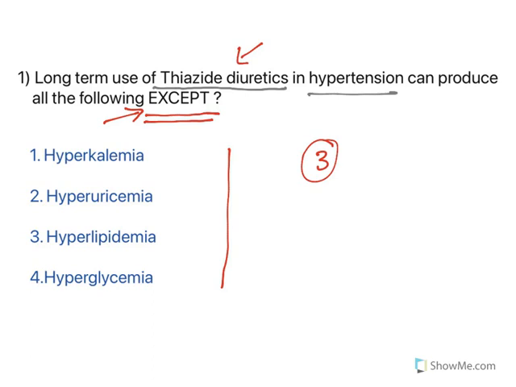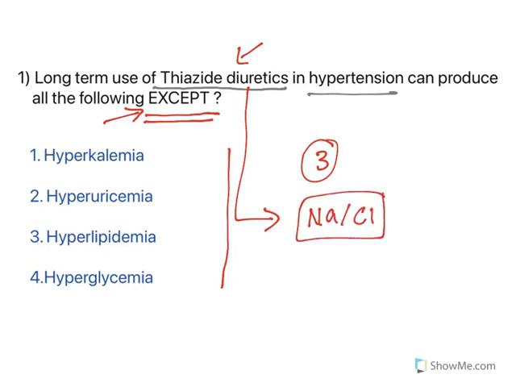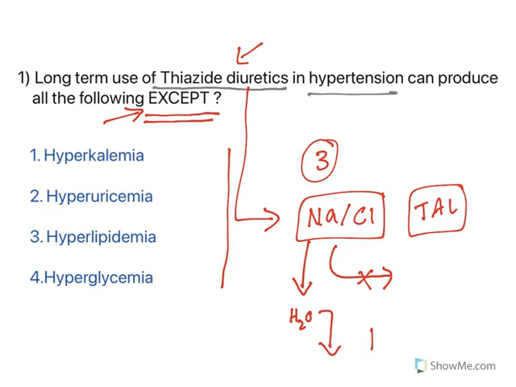But before getting into that, let us understand what thiazide diuretics are. Thiazide diuretics inhibit the sodium chloride symporter. So when the symport is blocked, reabsorption of sodium chloride into the body is inhibited and they will be passing through the collecting duct. When they are going down, because they increase the osmotic gradient, water is also lost along with them, and that is how they cause diuresis. So the mechanism of action is sodium chloride symporter inhibition.